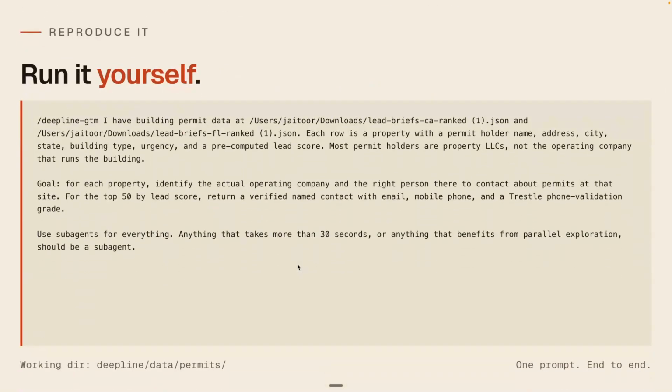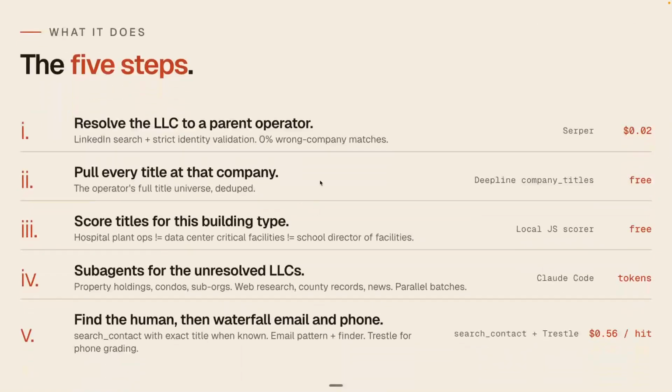And so what we did is we gave the permit data to Deepline and said, for each property, find the operating company, the right person, find the titles. We did have to give a little bit of guidance here on one particular step, and I'll show you how we did that. And then I said use subagents for everything, so it goes a little faster. Where did we need to add a little bit more context? This title step is where we added more steering.